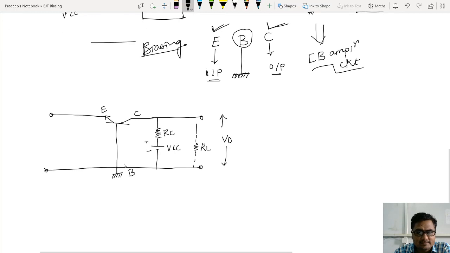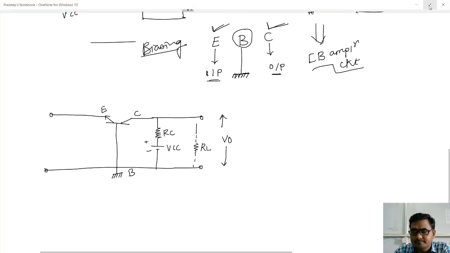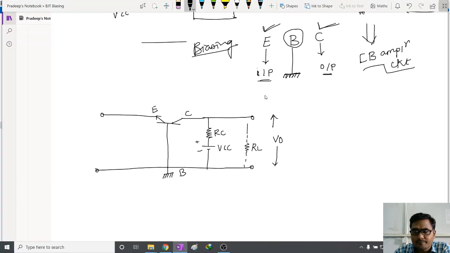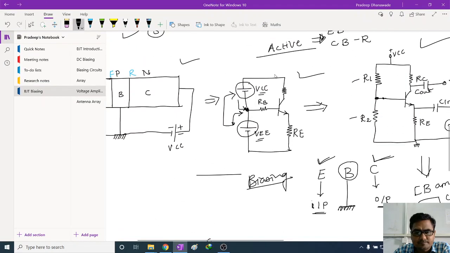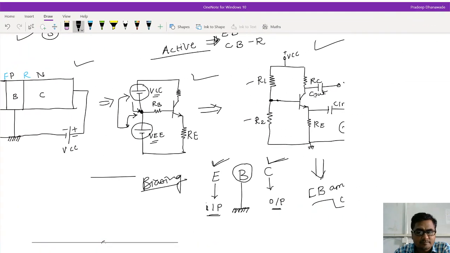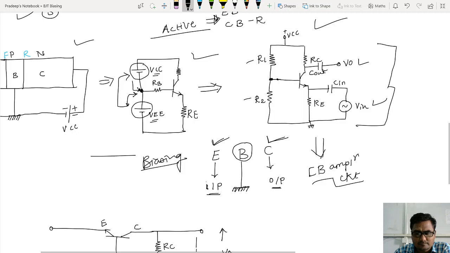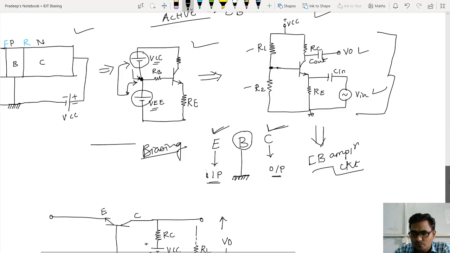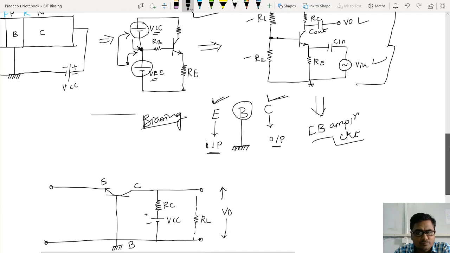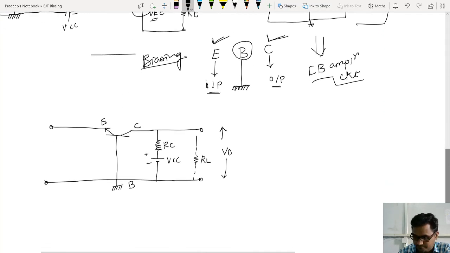One battery is connected at the input side.